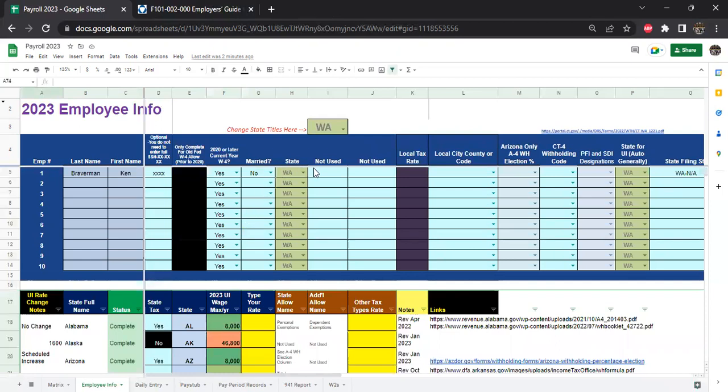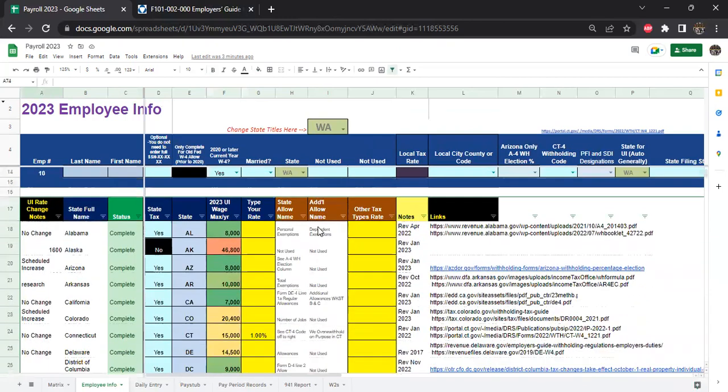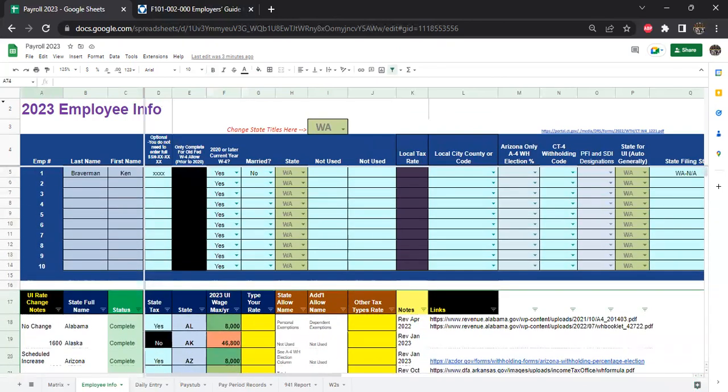So that's Washington State, a state without any personal income tax, but with a bunch of other taxes for employers and employees to contribute to, including paid family leave and state disability, L&I, and unemployment for the employer.